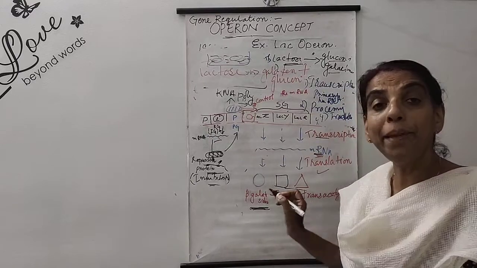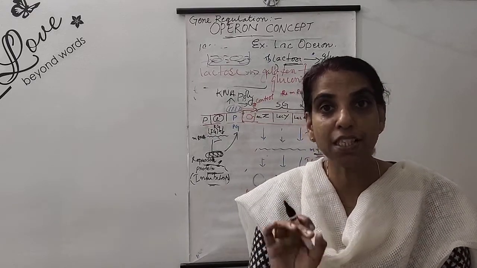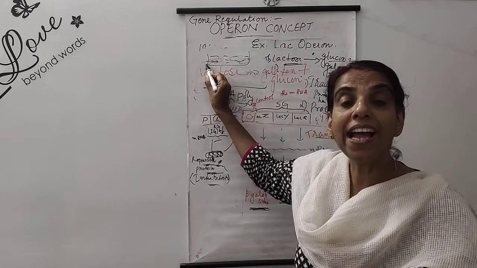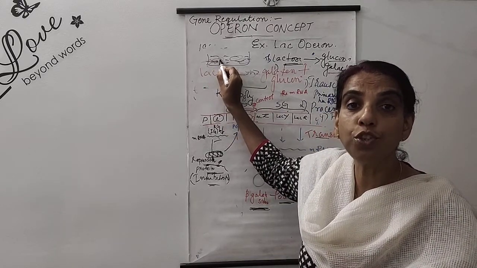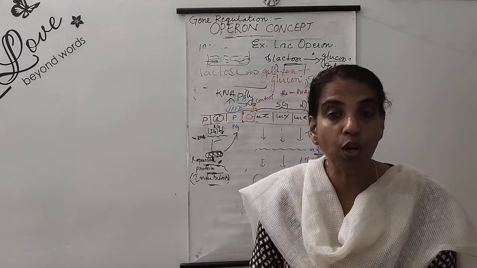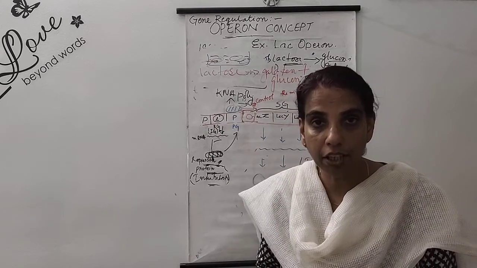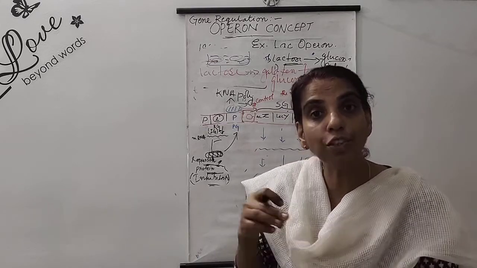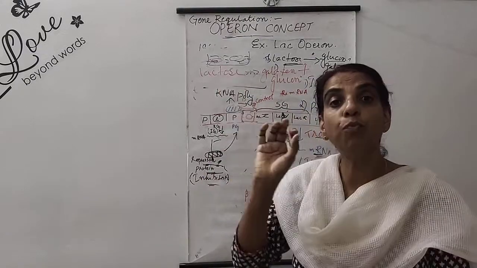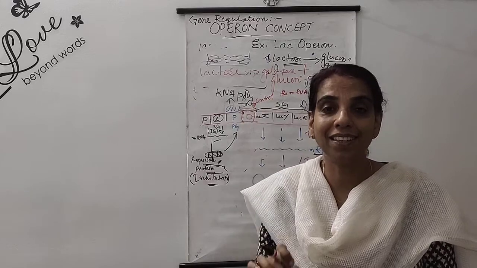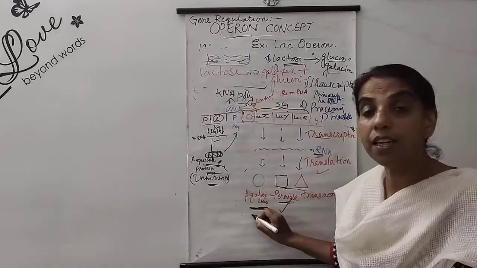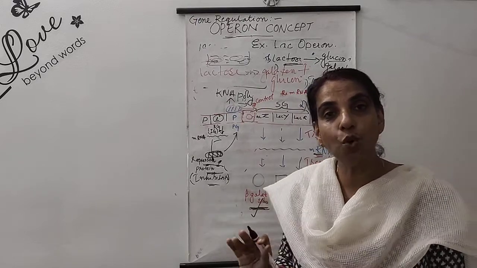And what is permease? As the name implies, permitting. What is permitted? Permission for lactose to enter inside the cytoplasm of the bacteria. Bacteria has a very tough cell wall. So the cell wall will prevent the entry of lactose. Until this lactose gets inside, they can't go for digestion. So the permease enzyme will allow the entry of the lactose into the cytoplasm. So permease function, beta-galactosidase function is all over.